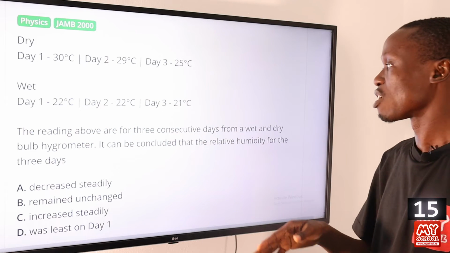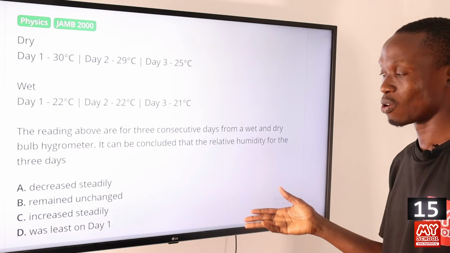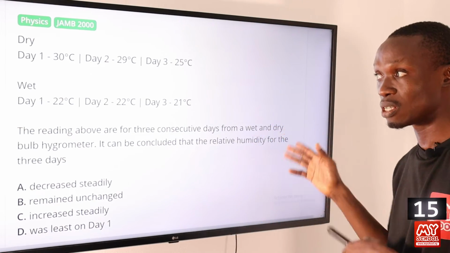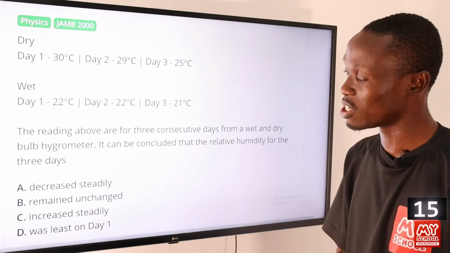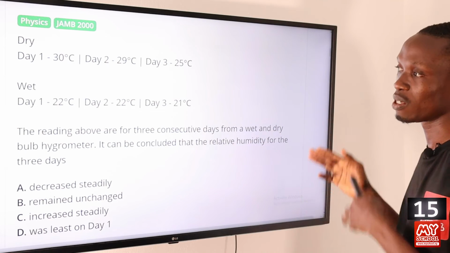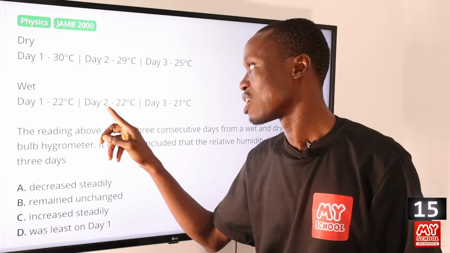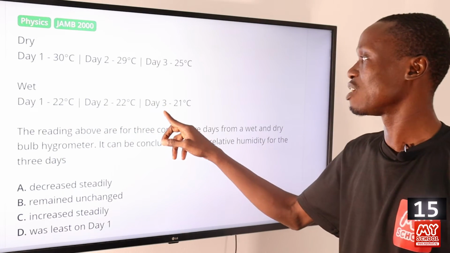But remember that relative humidity is inversely proportional to the temperature difference, meaning that as the difference is increasing, relative humidity will be decreasing, and as relative humidity is decreasing, the difference will be increasing. So from the differences, you see that here is 8 degrees Celsius, here is 7 degrees Celsius, and here is 4 degrees Celsius.